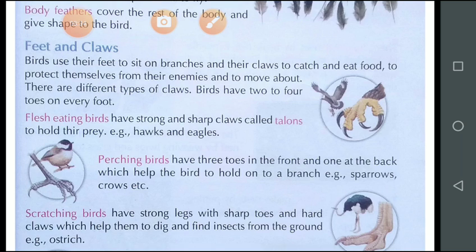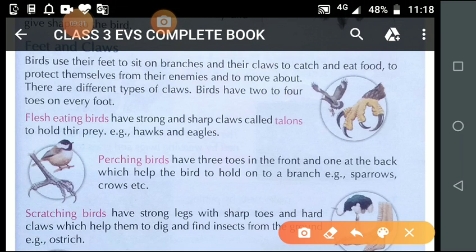How do these birds hold a branch of a tree and take rest? So these birds are called perching birds. Is it clear?